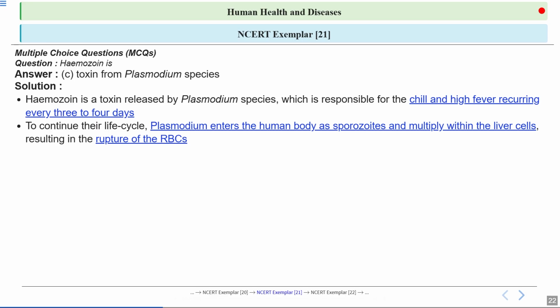Now, to continue the life cycle, Plasmodium enters the human body as sporozoites, which is the infectious form of this pathogen, and they multiply within the liver cells. And then within the liver cells, merozoites are produced. These merozoites then infect the RBCs, and then you can see when the RBC is burst, then the hemozoin is released.